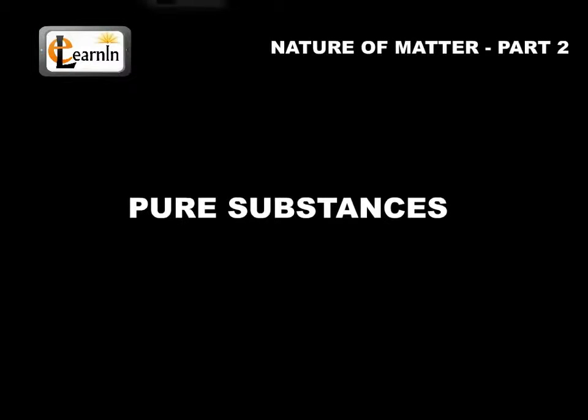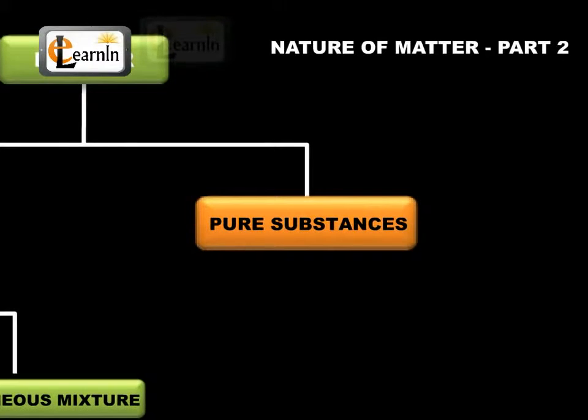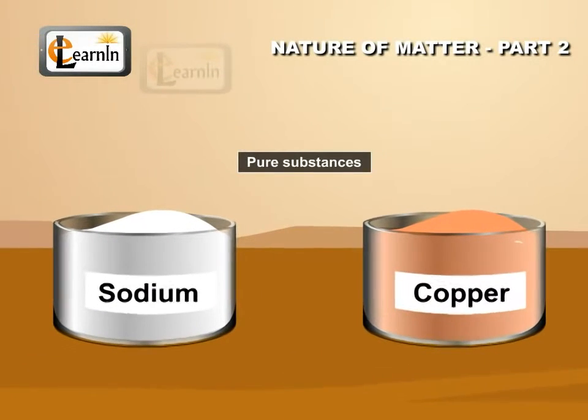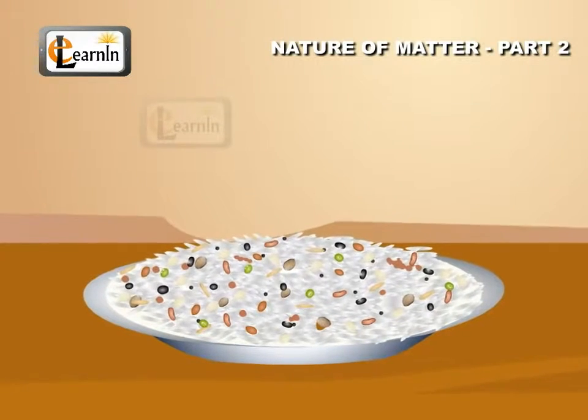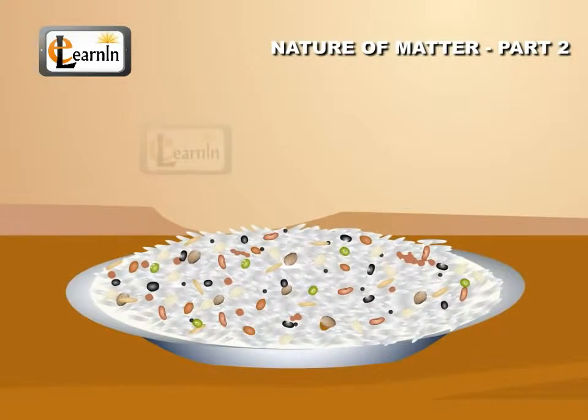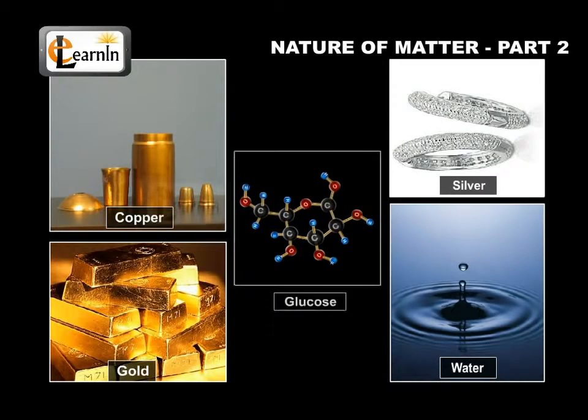Pure substances. Pure substances have characteristics different from the mixtures. They have fixed composition, whereas mixtures may contain components in any ratio and their composition are variable. Copper, silver, gold, water, glucose, etc. are some examples of pure substances.